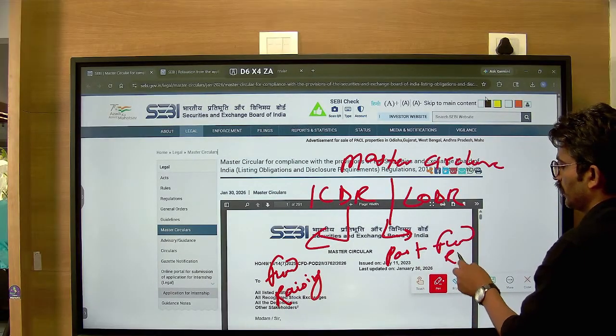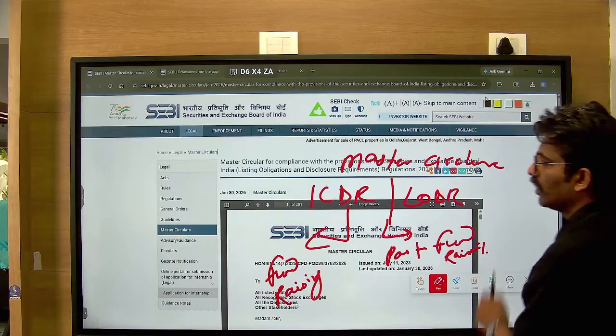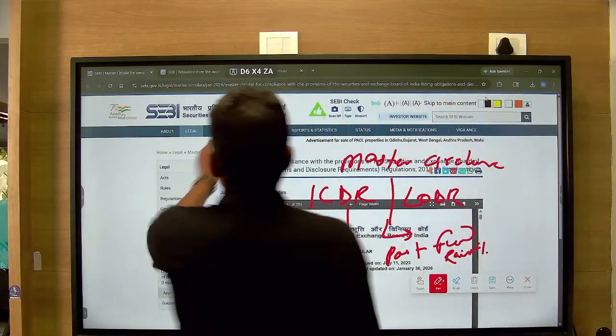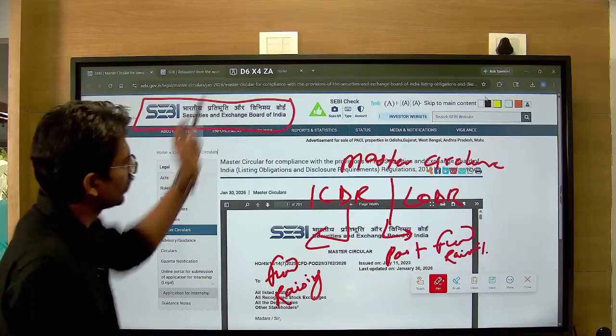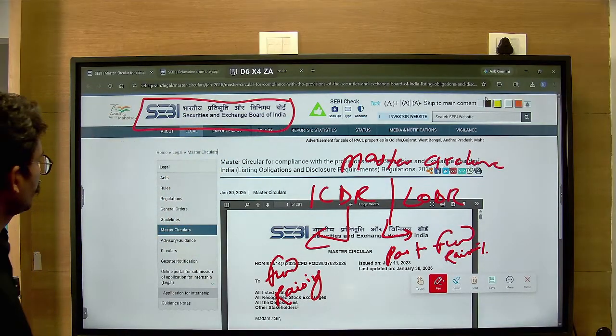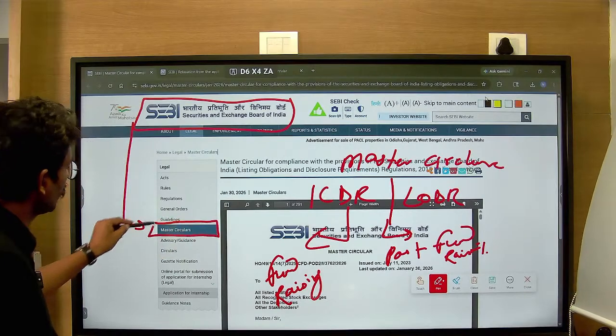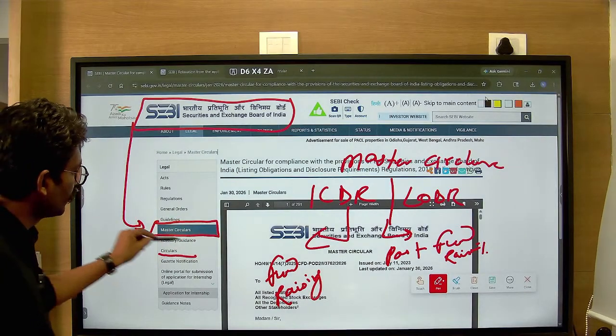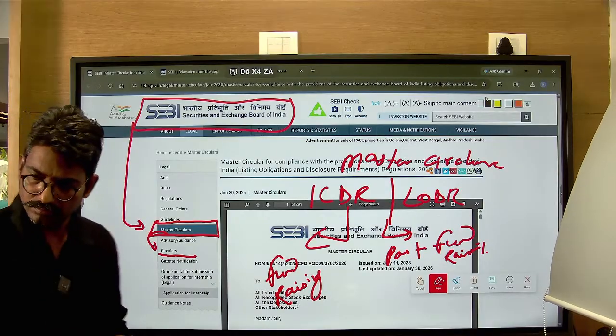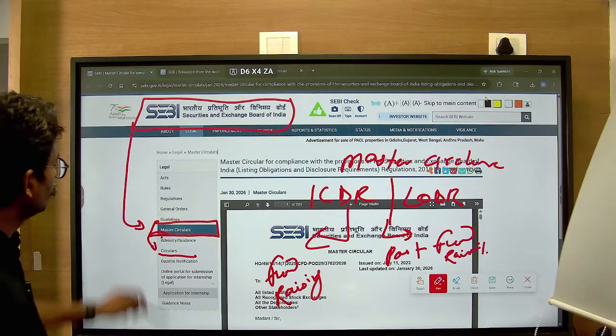This is clear, correct? Then you will search in Google, or maybe simply just type SEBI. This is the website of our regulator, one of the most professional and respected regulators, and most proactive also. So you'll come to this. Circulars are followed after the master circular, that you are aware. So you'll come and click on the master circular.